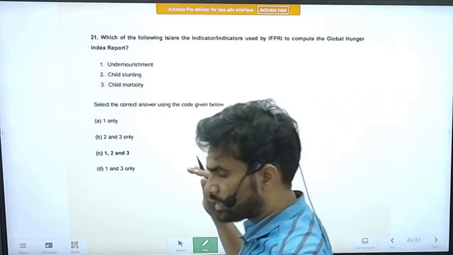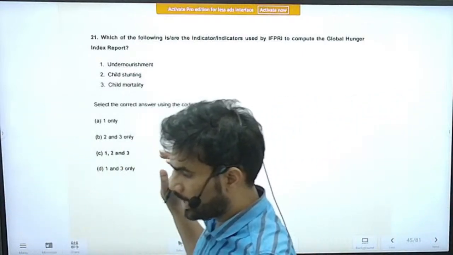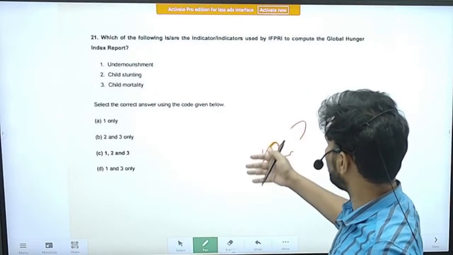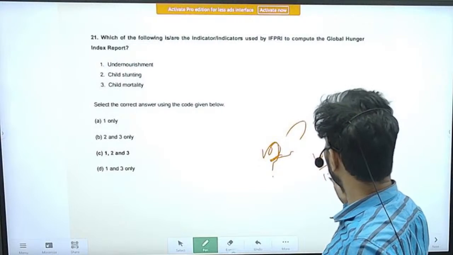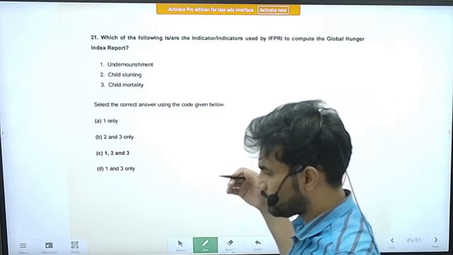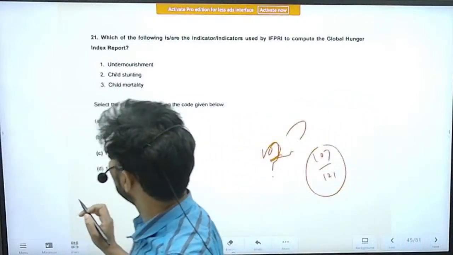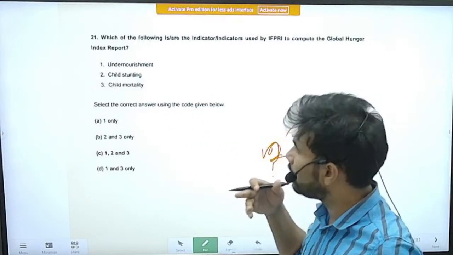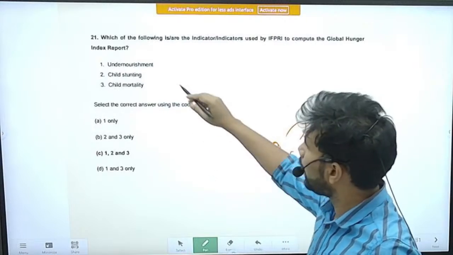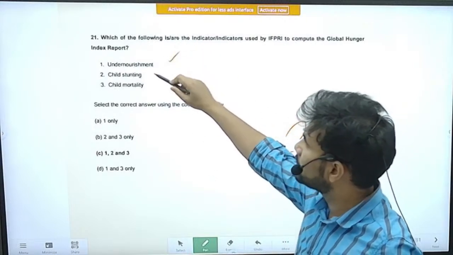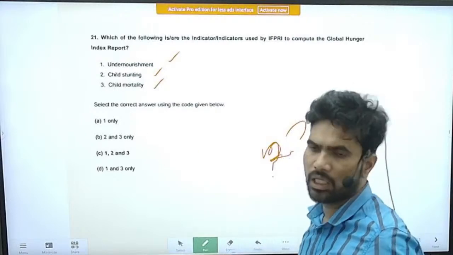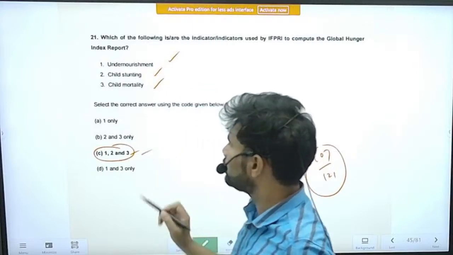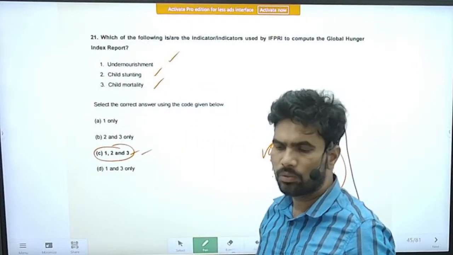So I was mentioning the Global Hunger Index, India's ranking. We have got a very poor rank. I think the ranking is 107 among 121 countries, the latest ranking as far as I remember, right? The question asks which of the below are considered for deciding the ranking. Undernourishment, yes, it is considered. Child stunting, child mortality, all these are considered in the ranking. So the correct option is option C. Statements 1, 2, 3 are correct.